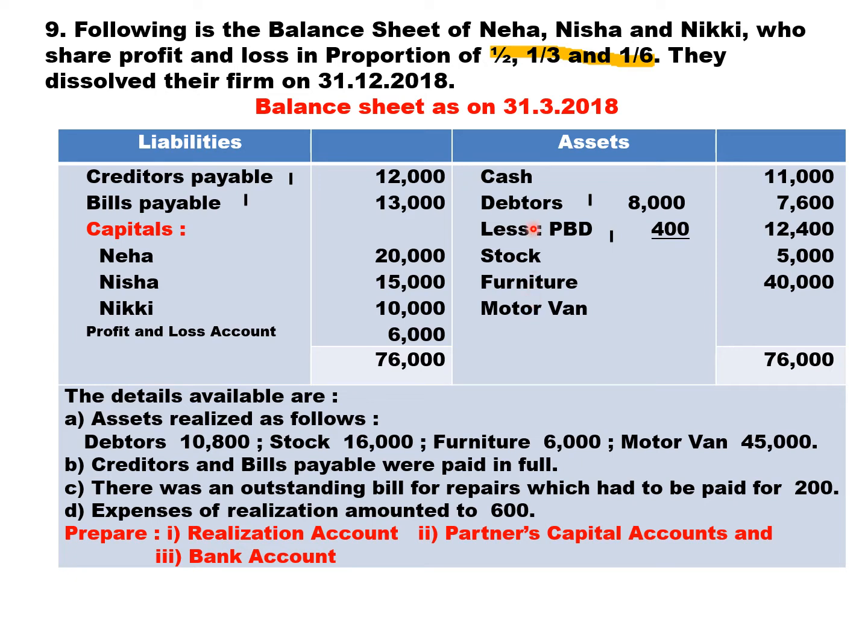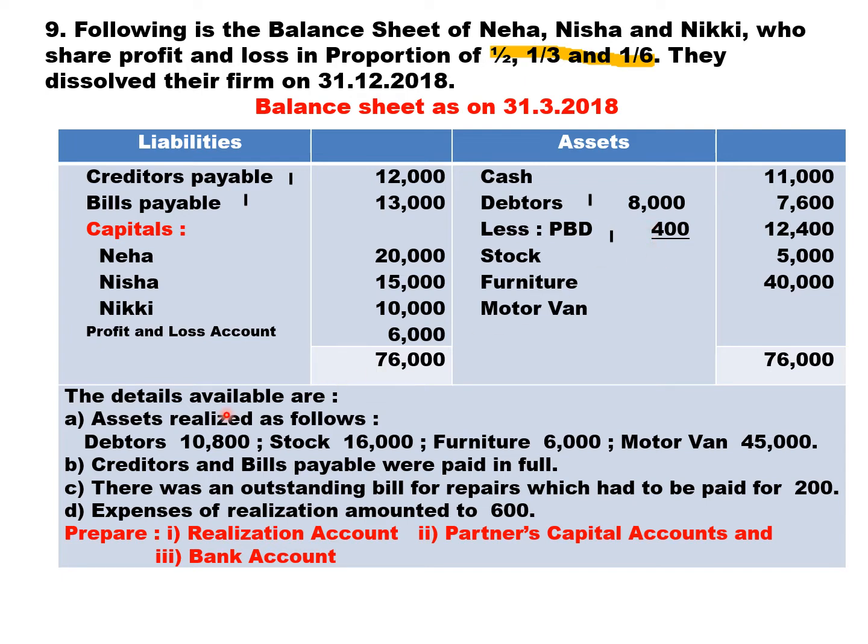To debtor 8,000 by PBD 400. 8,000 to be transferred to the debit side of the realization account. 400 to be transferred to the credit side of the realization account.